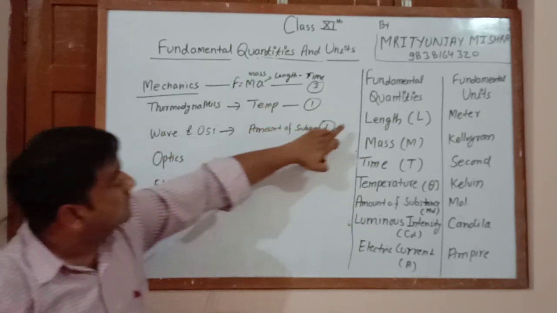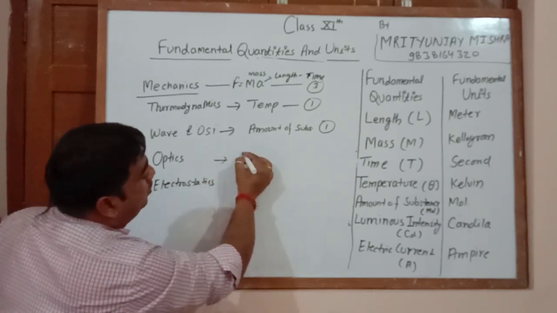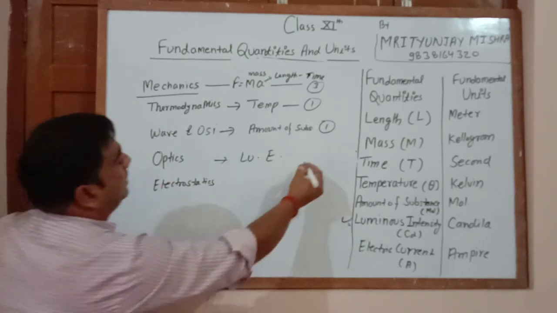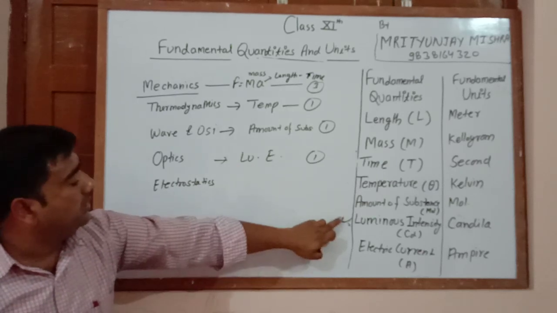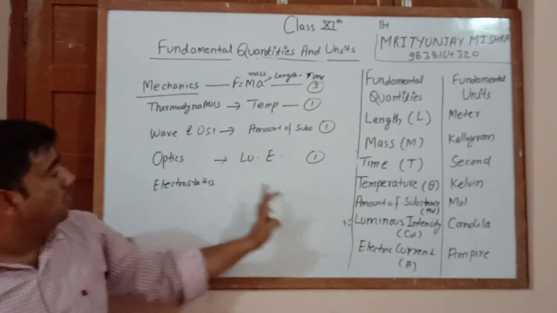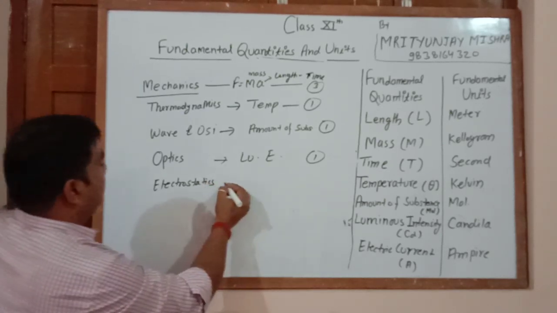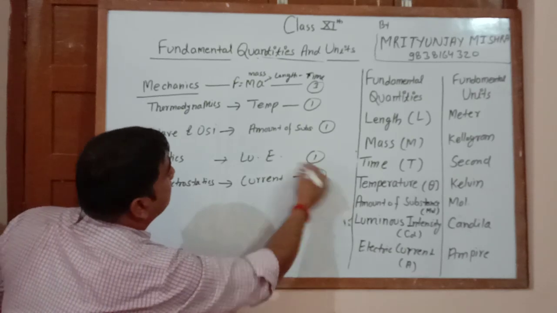And optics depends upon the luminous intensity, and one quantity comes from here. Yani optics depends upon luminous intensity, one quantity from here, and electrostatics depends upon current, then one quantity here.